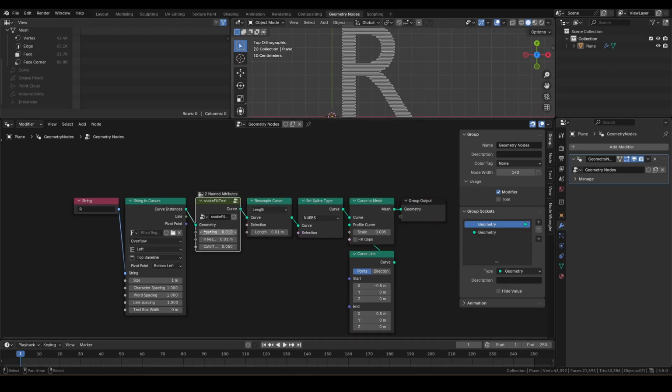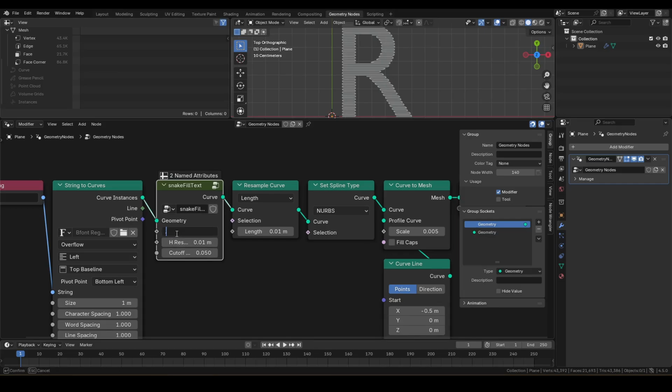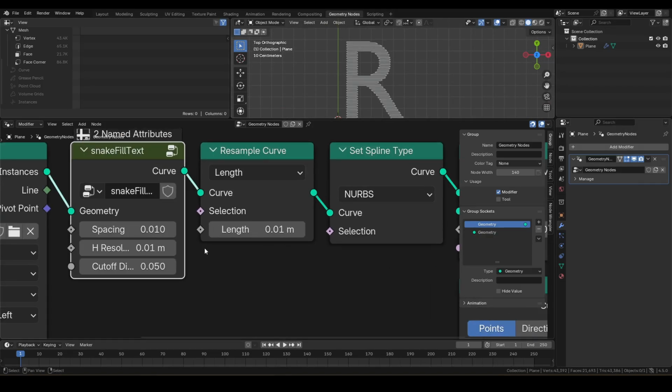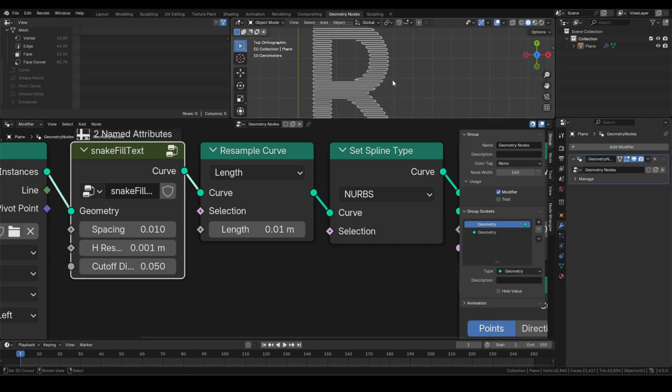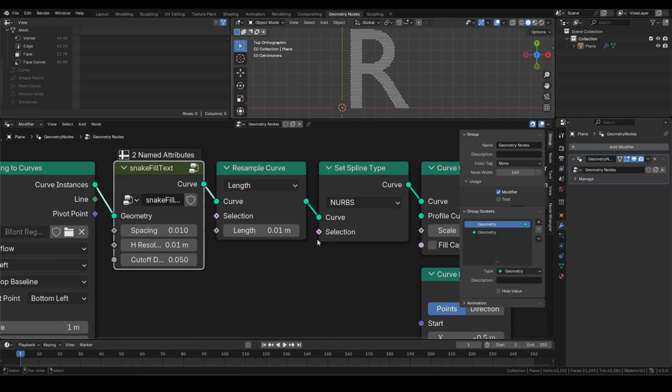Alright, let's play with some input values. Changing spacing will allow you to control how many turns we'll have. 0.04 ends up with this very spaced out result. I like how it's kind of a futuristic cyberpunk font. H resolution controls how close the result follows the original text curve. A large amount results in a blockier mesh. A smaller value will make the fill follow the original text curve more accurately. Cutoff should be adjusted accordingly.